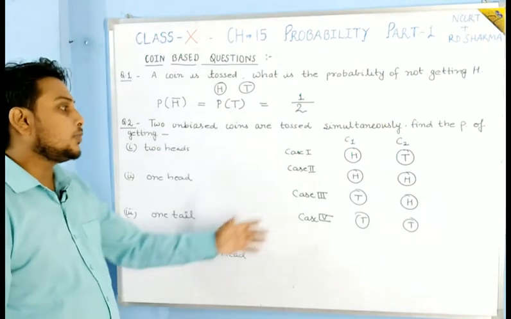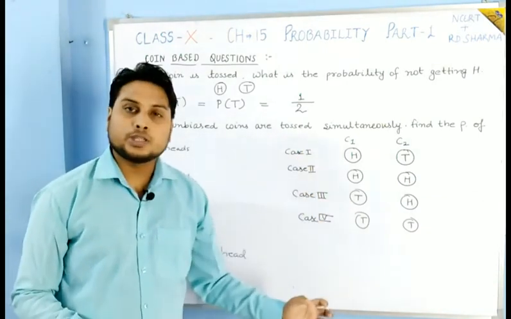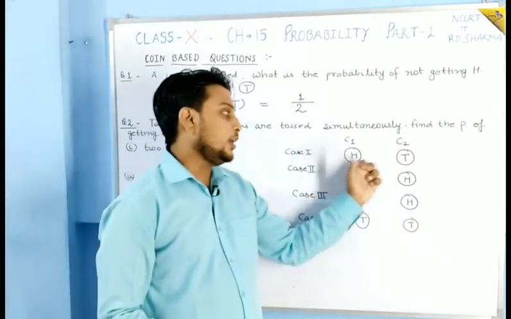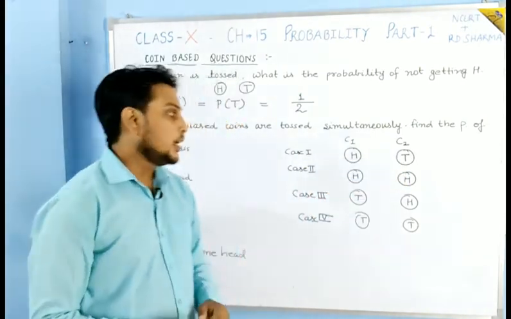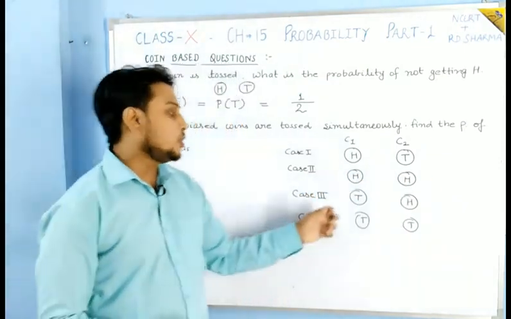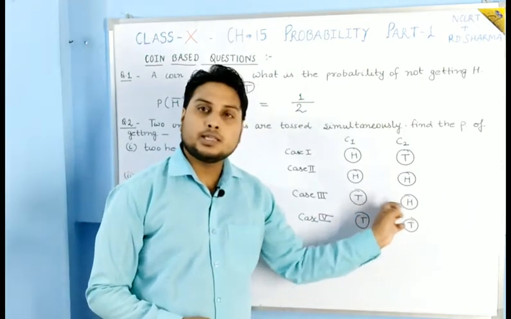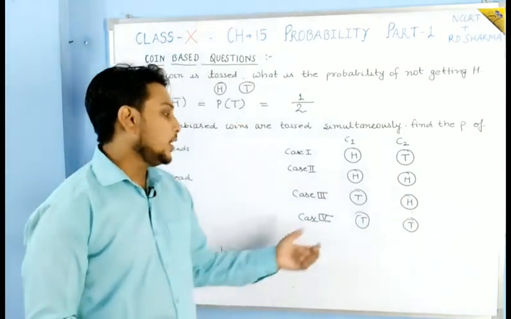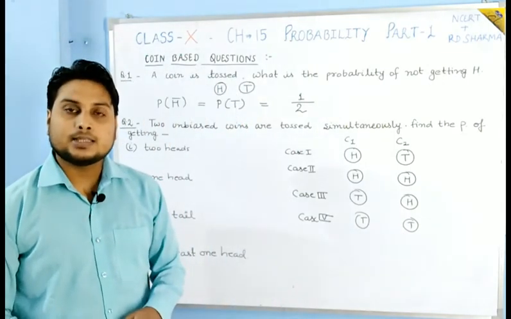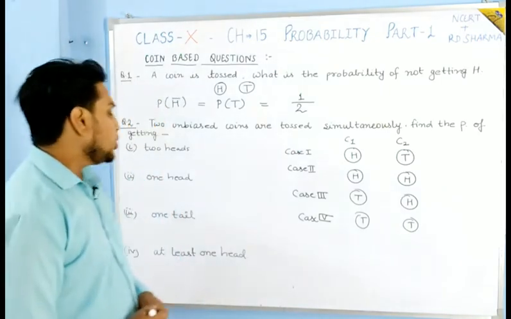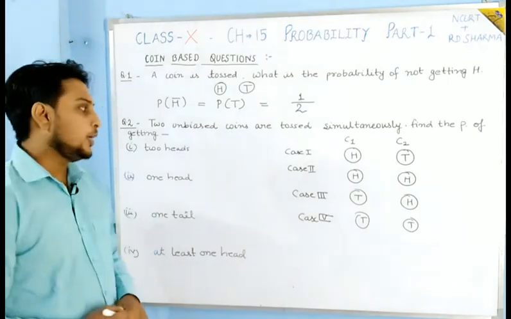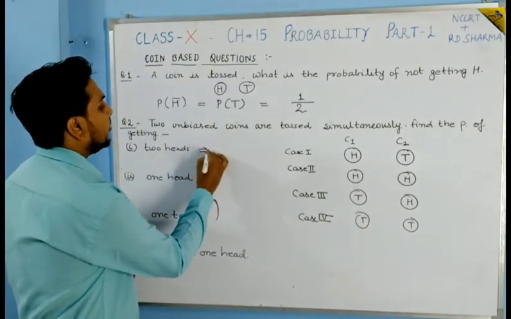Means in our sample space a total of 4 outcomes are there: it is possible that on the first coin there is a head and on the second coin a tail. It is also possible that on both coins there are heads. It is also possible that on one coin it is a tail and on the second coin a head, and fourth, that both coins have tails as the result. Okay, so the question is 2 heads, the probability of getting 2 heads. So what is the probability of getting 2 heads?